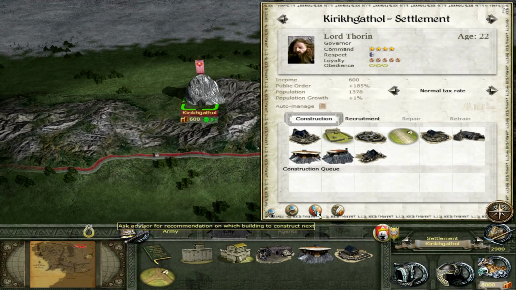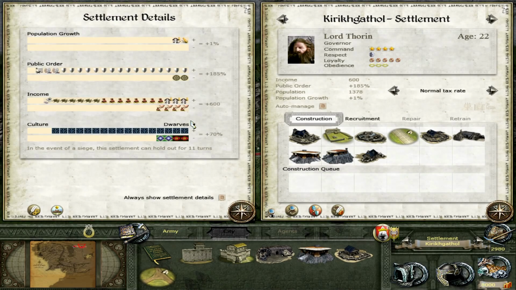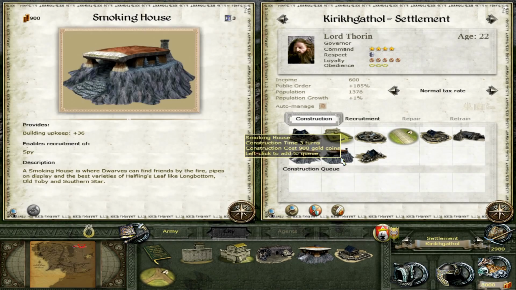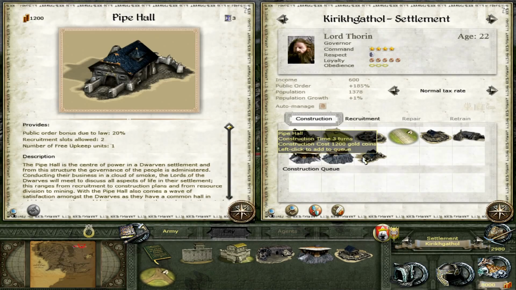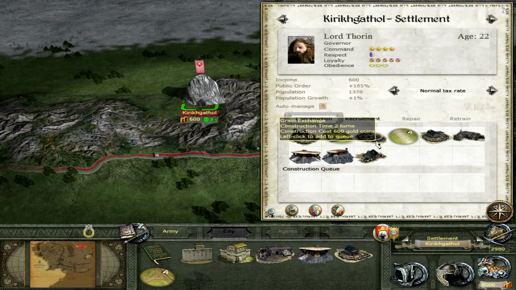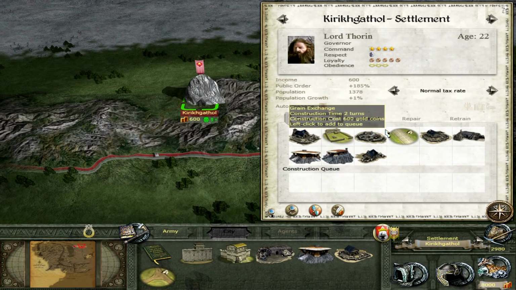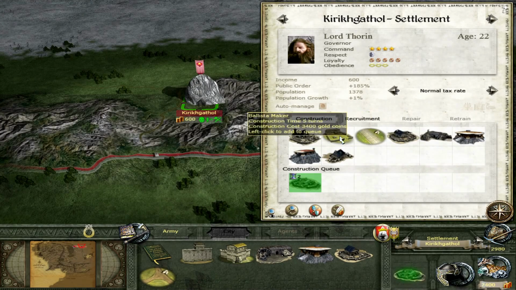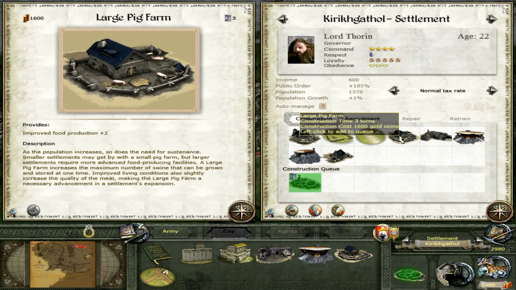What's the feast hall do? Cultural bonus. Oh yeah, because we probably need a reasonably high level of culture to build our dwarven units. Pipe hall. I like that. Practice range. Axe throwers. Cool. Grain exchange. Well, that's always useful. Roads. We'll go for the grain exchange because it's cheap, cheerful. We can get us started there.